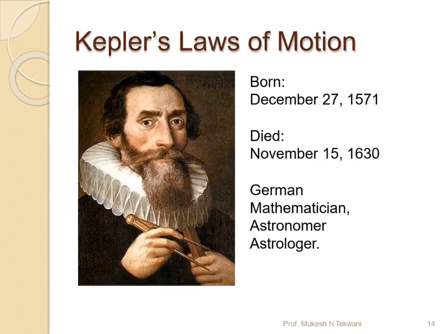When we come to Kepler's laws of motion, Kepler's laws help objects to revolve around the Earth's surface. Basically, who is Kepler, when was he born, when did he die is what you are seeing here. He was born on December 27, 1571, and died on November 15, 1630. He was a German, a mathematician as well as an astronomer and astrologer.